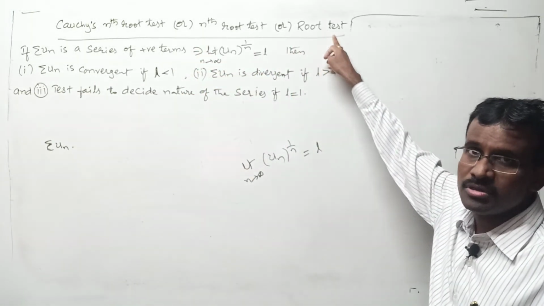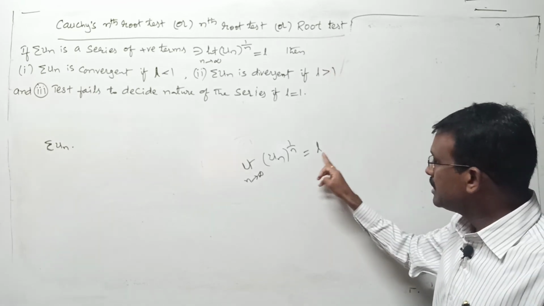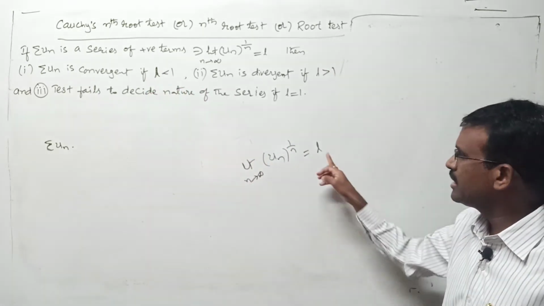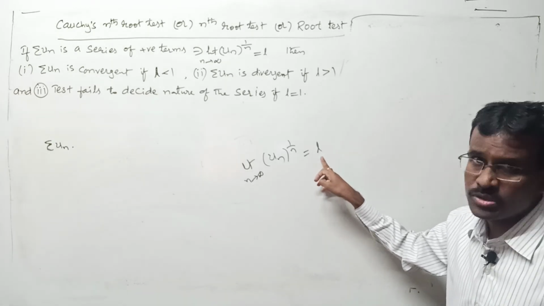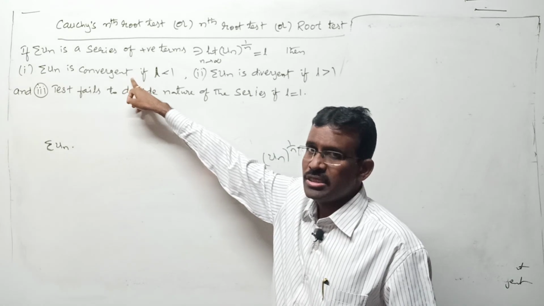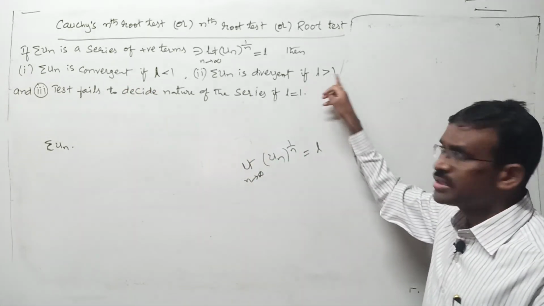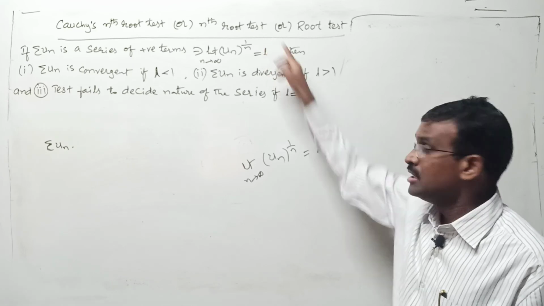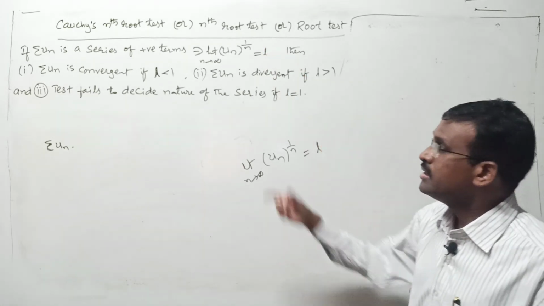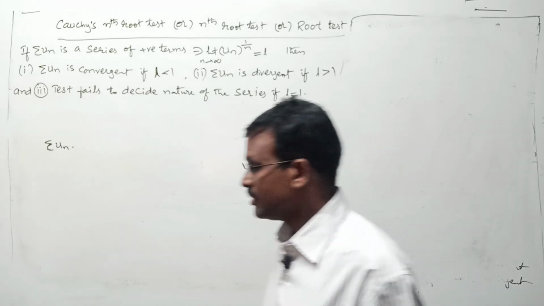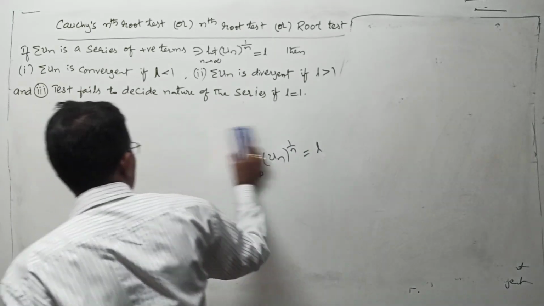In the root test, if this limit value L is less than 1, like 1 by 2, 1 by 3, or 0 also, then your given series is convergent. If this L value is greater than 1, you say the given series is divergent. If L value is equal to 1, don't apply this test, go for other options. Understood or not? This is the approach for the problem part.